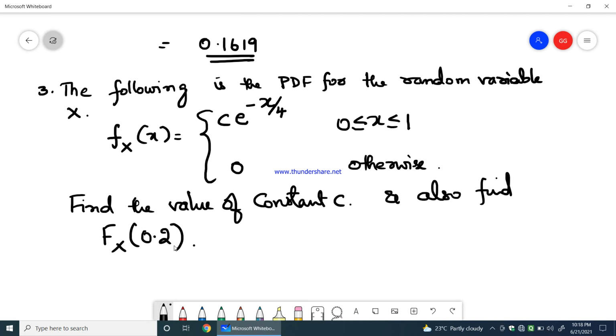They have given the PDF. You are supposed to find out the constant c value, and then you should also find out what capital F is. Capital F is nothing but the CDF of 0.2, the cumulative distribution function of 0.2. So PDF is given, CDF should be found, and constant c should be found.